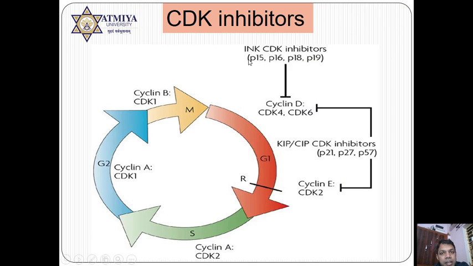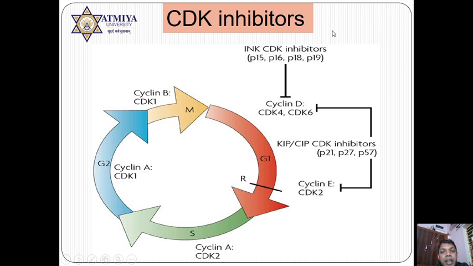Now come to the other important players, CDK inhibitors. There are two families of CDK inhibitors, INK and CIP-KIP family. Both these family members are actually acting on the cyclin D CDK4/6 because they are very important and play a crucial role for cell protection. If these are not working properly, the chances of cancer are higher.